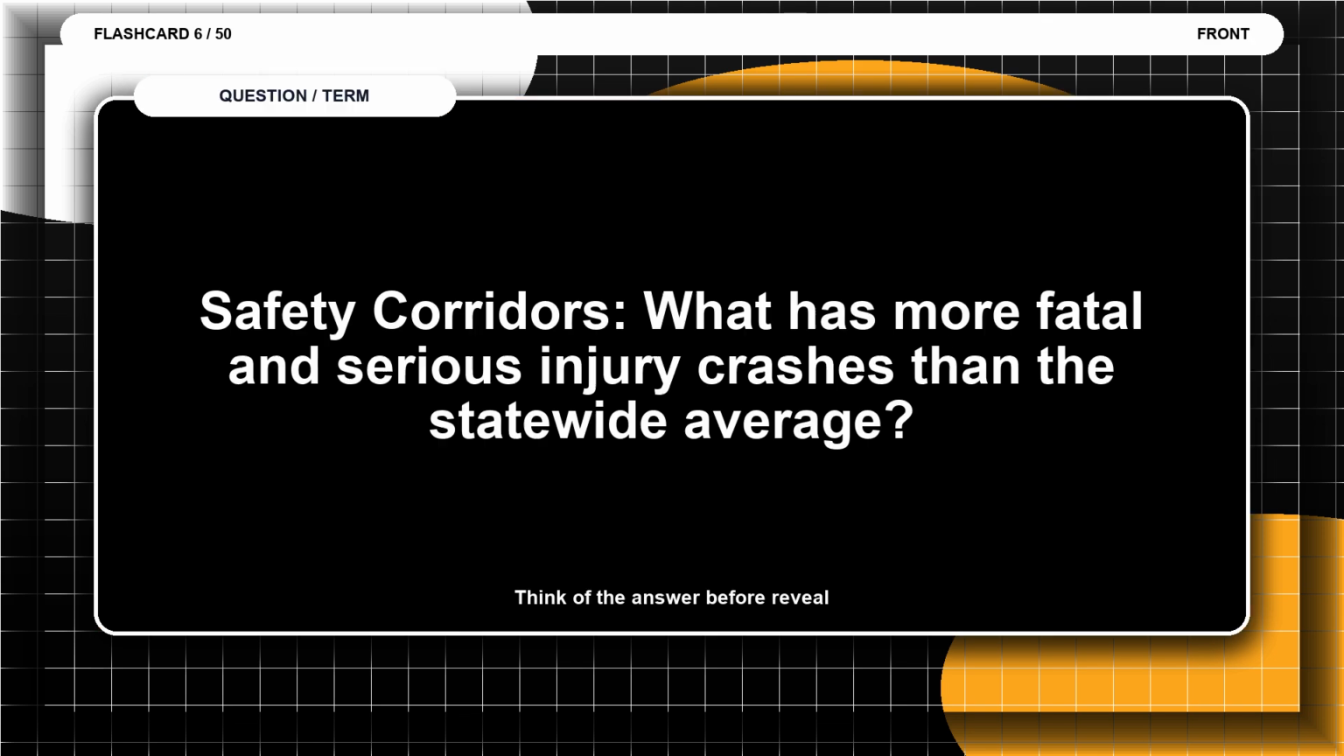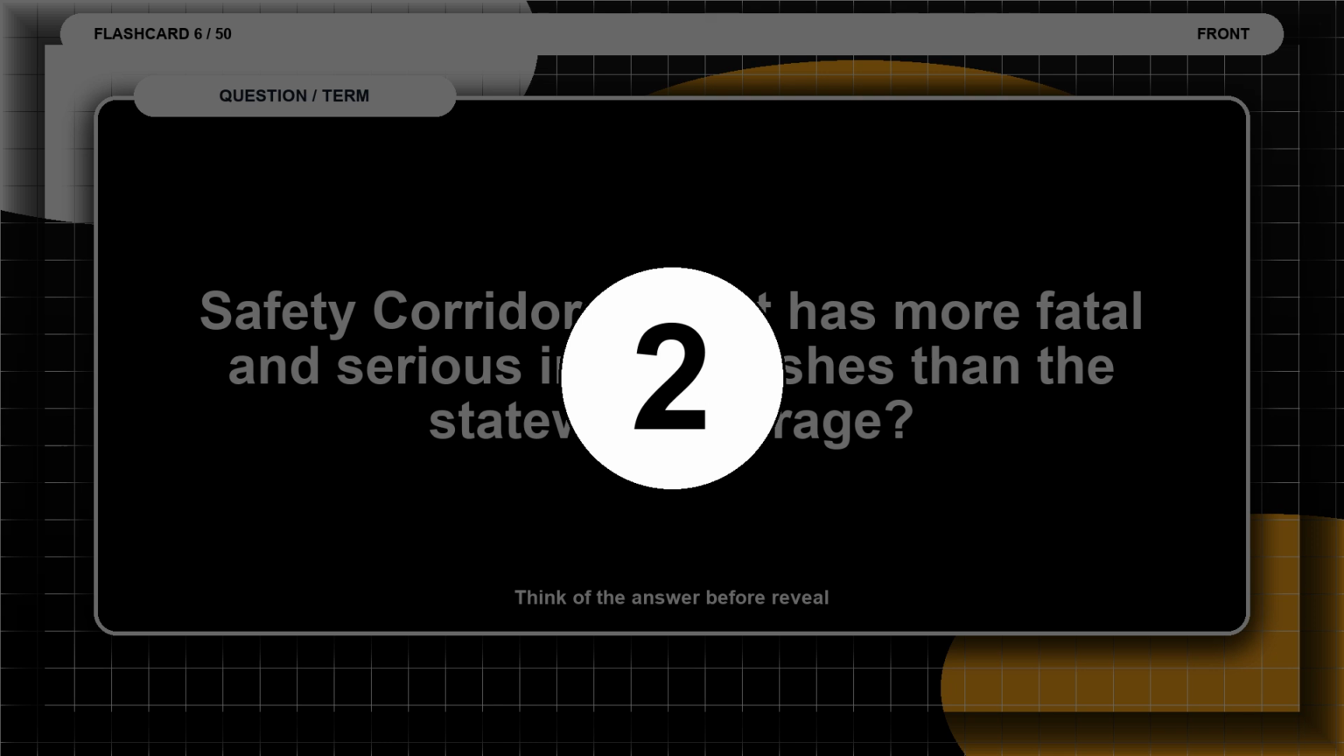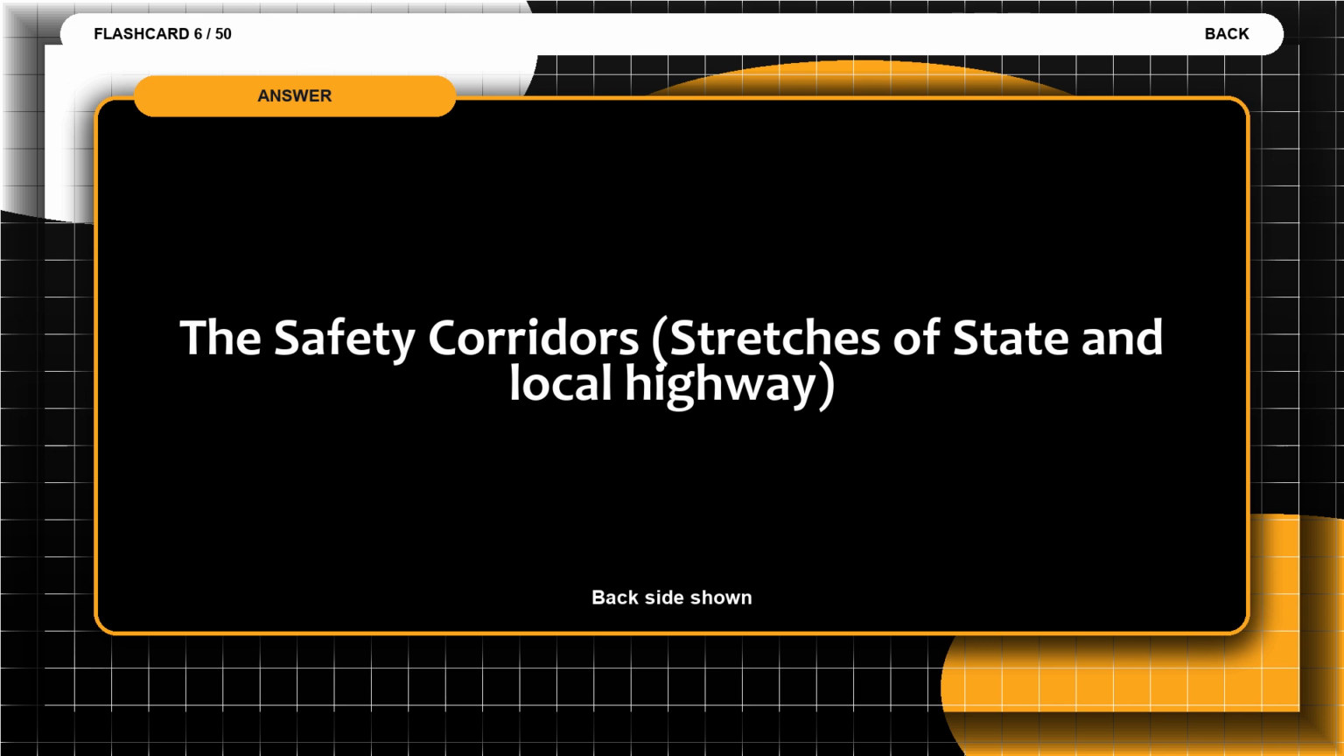Flashcard 6. Safety corridors. What has more fatal and serious injury crashes than the statewide average? Think of the answer before the reveal. The answer is the safety corridor stretches of state and local highway.